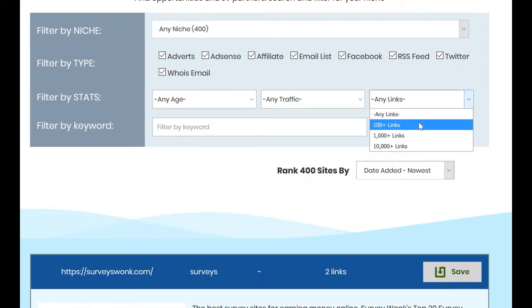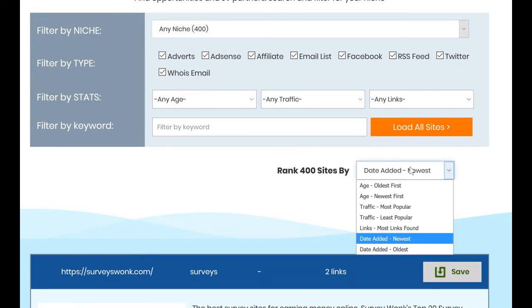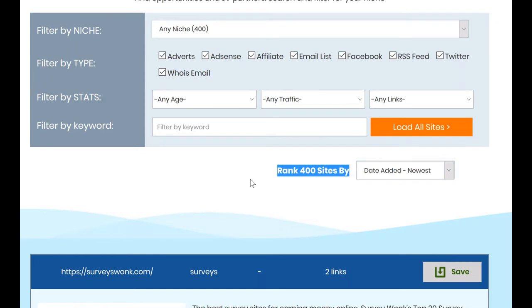And then we can also focus on sites that have a minimum number of backlinks. And again, I wouldn't go too aggressive with this. Maybe 100 links plus is what you would want to go with. And then we can also arrange by all these different categories as well.